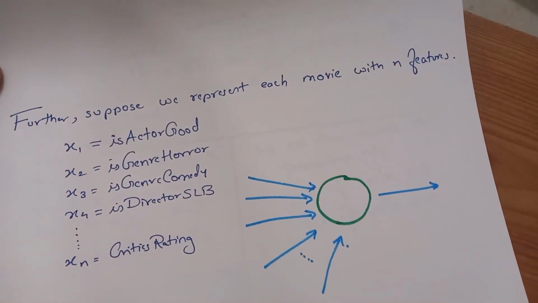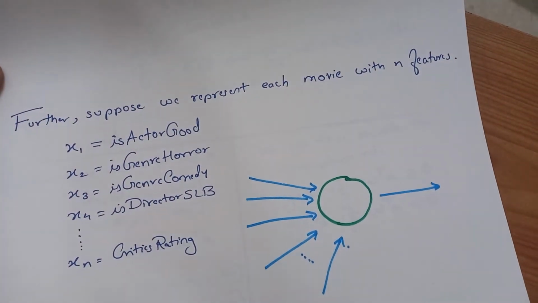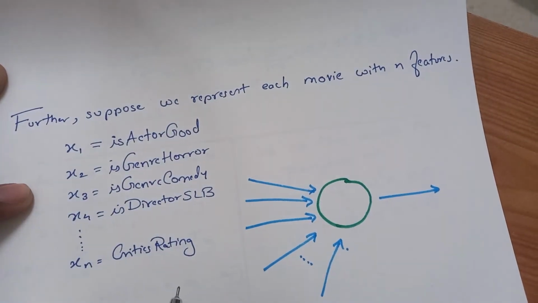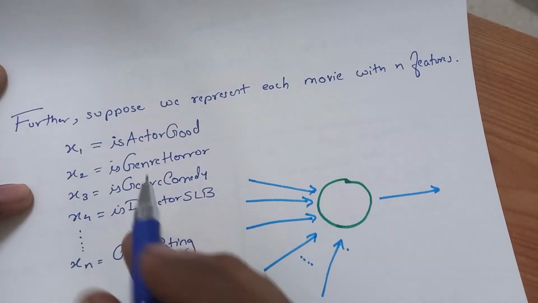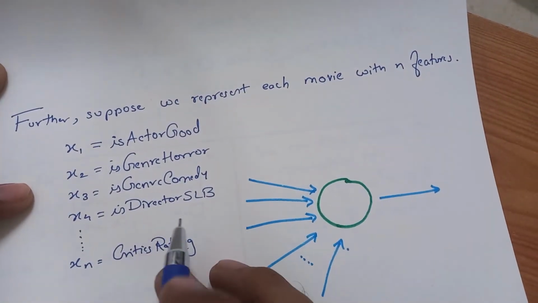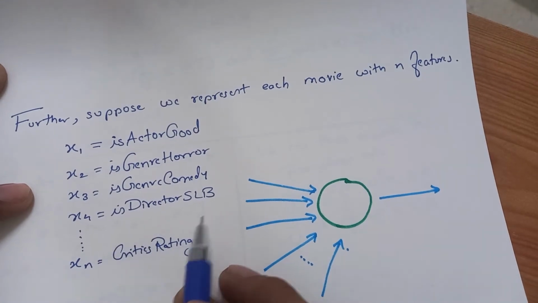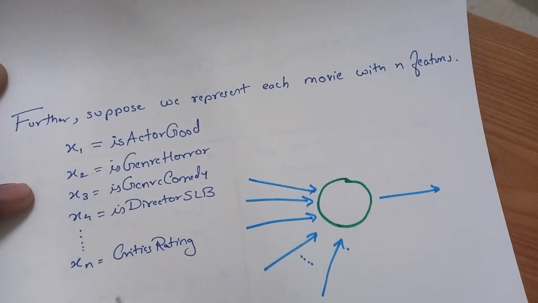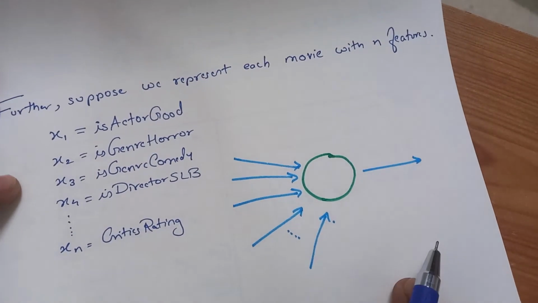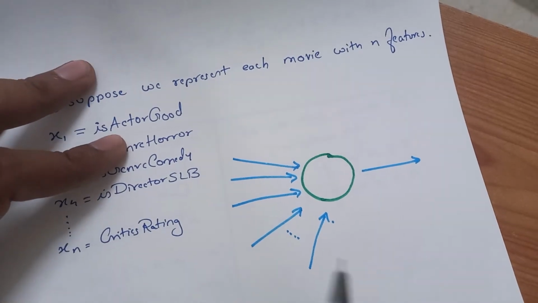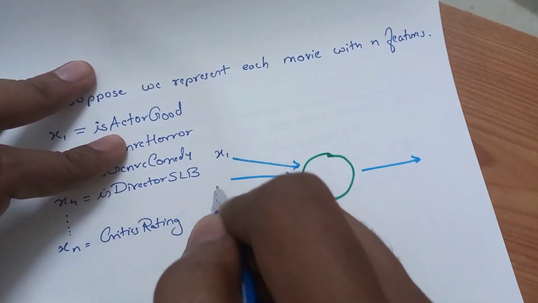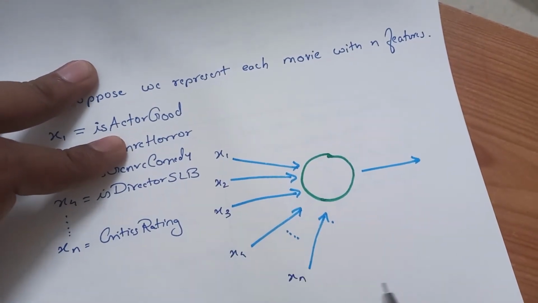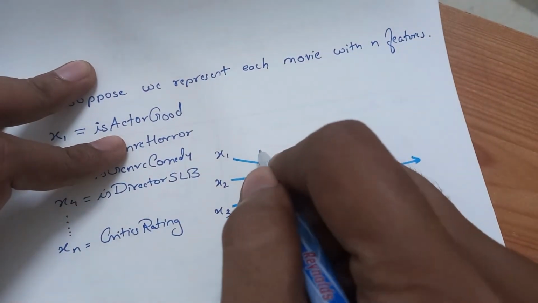Further, suppose we represent each movie with n features, like we took in the example. Here you can see I have written down certain features. x1 is the feature is actor good, x2 is genre is horror, then genre is comedy, is director Sanjay Leela Bhansali, and so on. There can be n features, or critics rating. When you look at this particular neuron, we can denote it like this: this is x1, this is x2, input x3 will come, x4 will come, and so on up to xn. And accordingly we have to assign the weights.